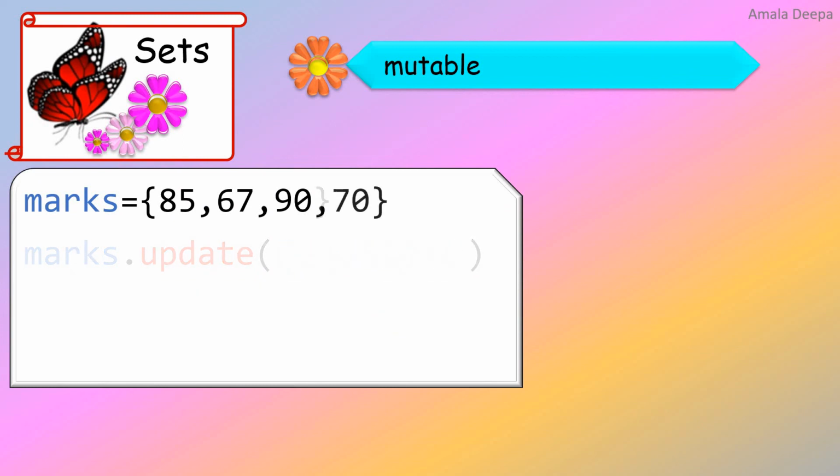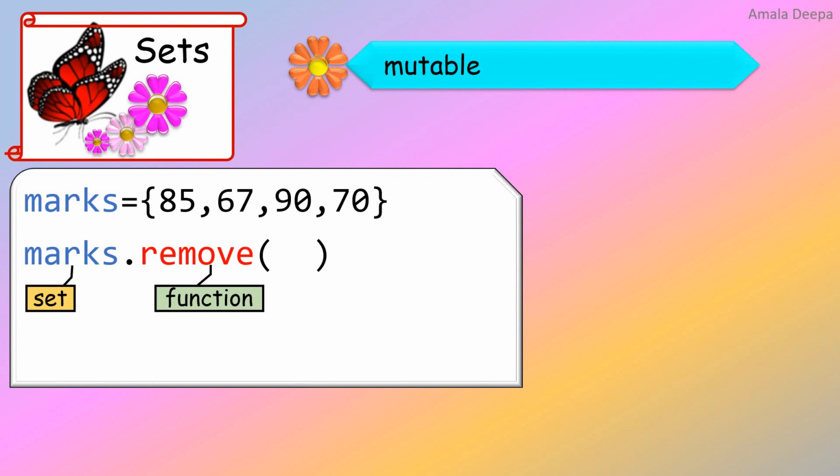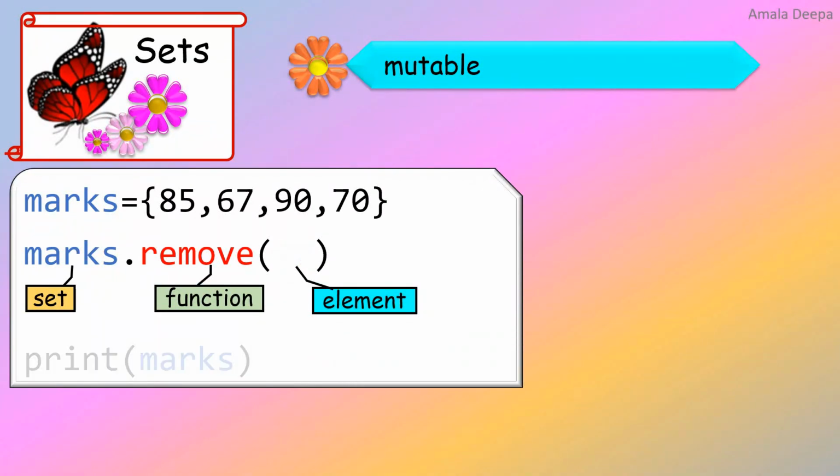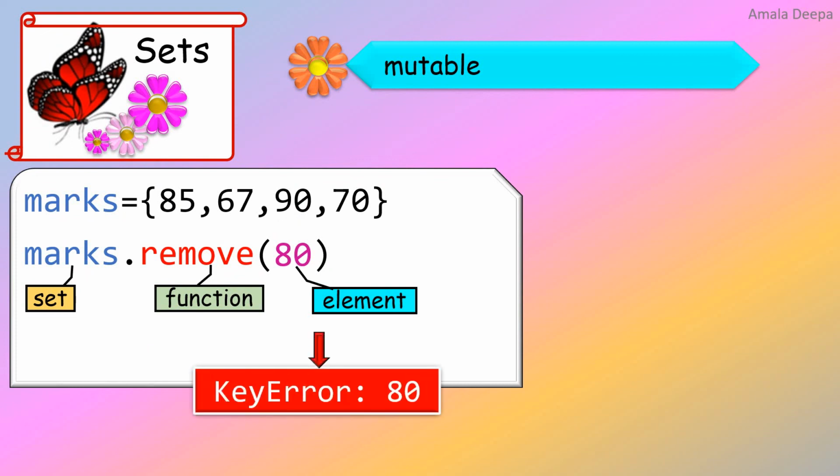To remove an element, you can use the remove function. You give the element which you want to remove within the parentheses. Here I want to remove 67. Look at the output. The element 67 has been removed. What will happen if I give to the remove function an element which is not existing in the set? Python will throw an error called key error.